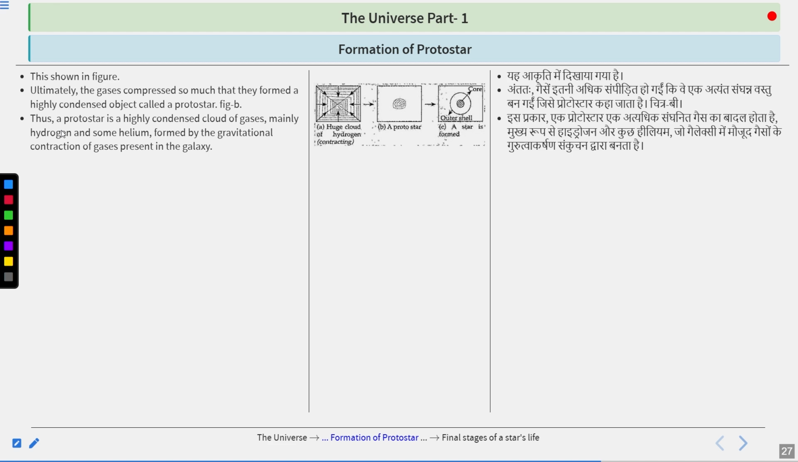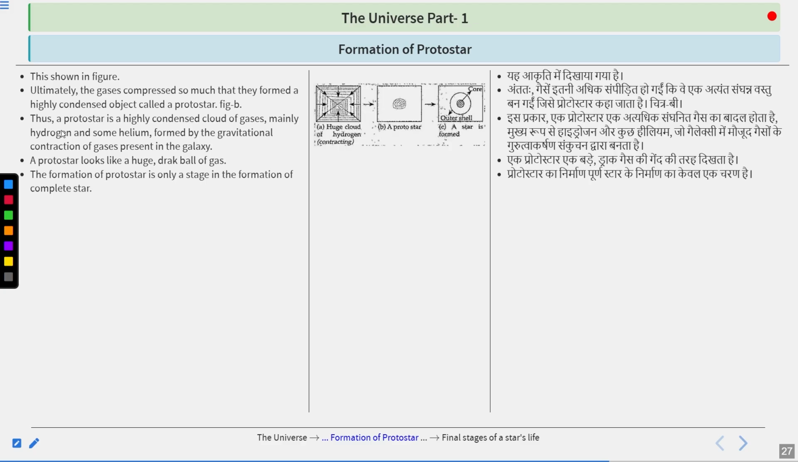Thus, a protostar is a highly condensed cloud of gases, mainly hydrogen and some helium, formed by the gravitational contraction of gases present in the galaxy. A protostar looks like a huge dark ball of gas. The formation of a protostar is only a stage in the formation of a complete star. A protostar does not emit light at all.